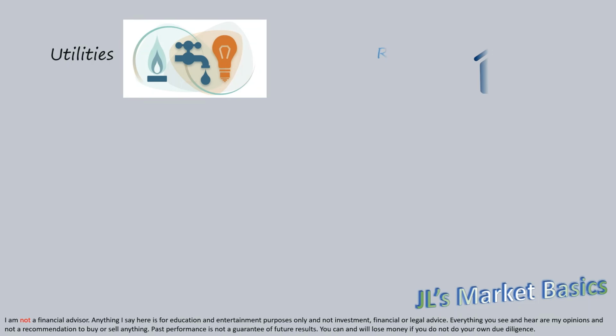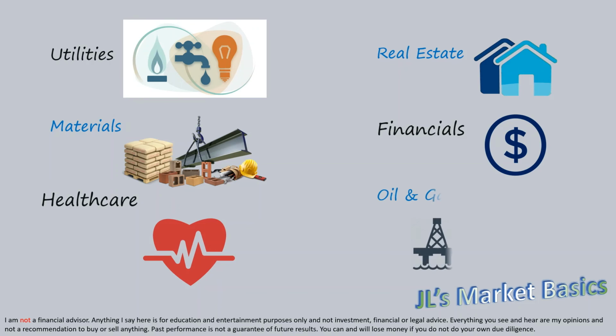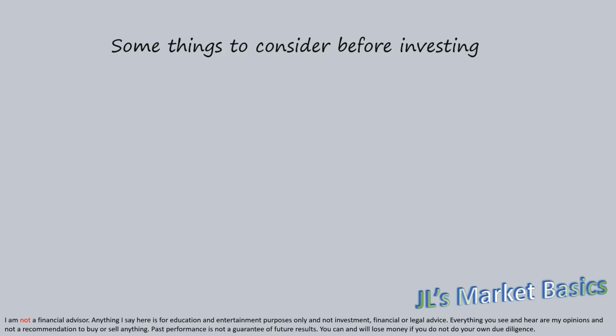Dividends can vary from company to company and sector to sector. The most common dividend-paying stocks are found in the utilities, real estate, materials, financials, healthcare, and oil and gas sectors and industries. Things to keep in mind or look for when choosing dividend investments.